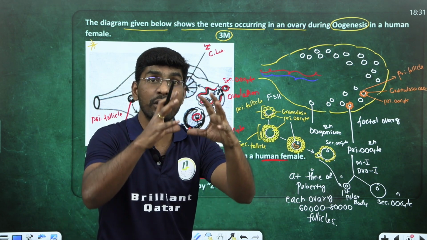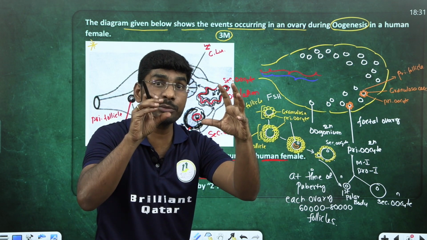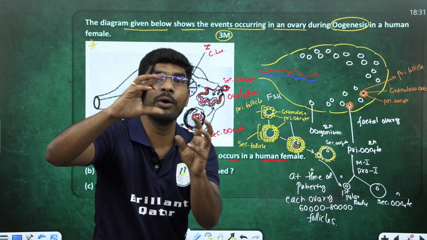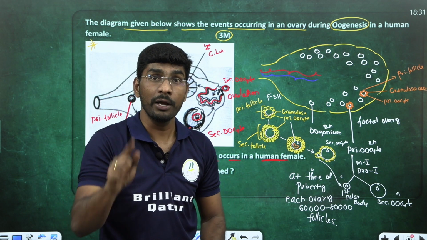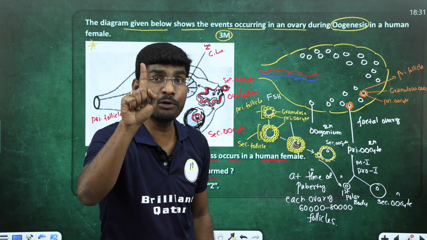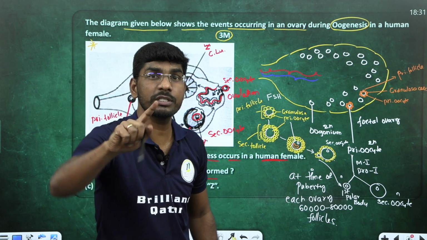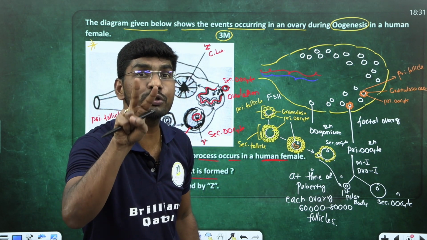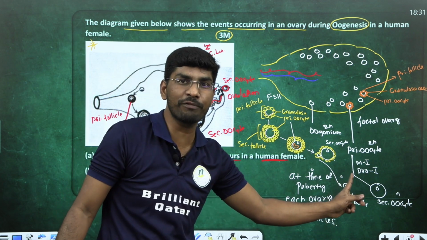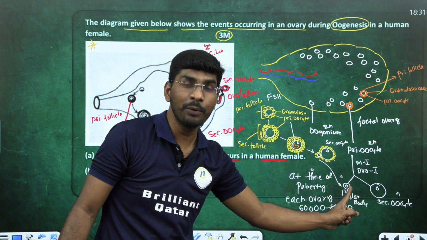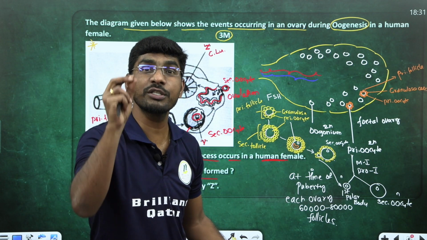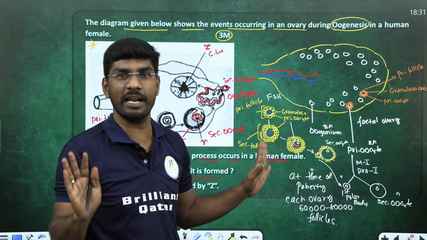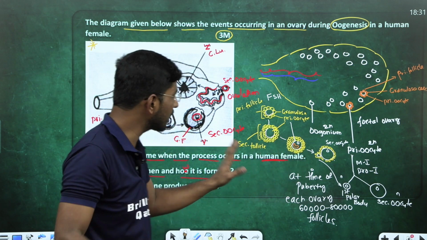So this Graafian follicle increases in size. Inside this, what is there? A secondary oocyte and a small polar body, right? The secondary oocyte will be released outside. I think you people notice something. The secondary oocyte did not finish what? Meiosis 2. Only meiosis 1 has been finished so far, right? Where is meiosis 2? Meiosis 2 will finish later. Where and when, we'll discuss a little later, or I'll explain here only.